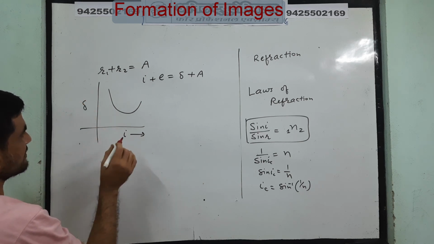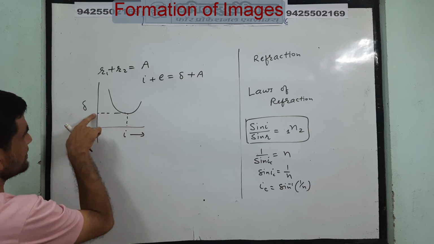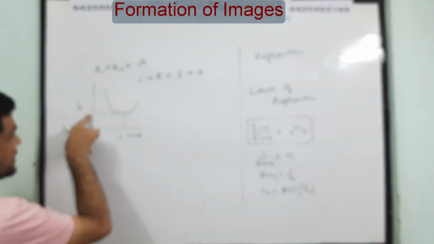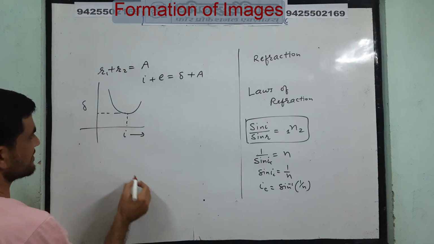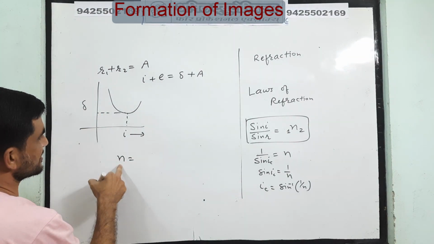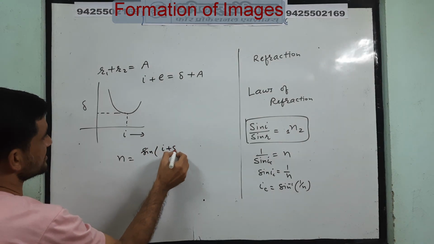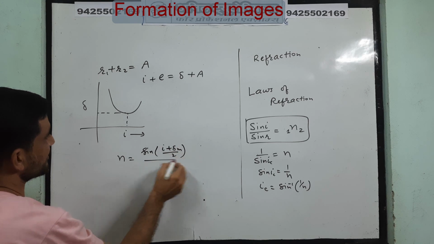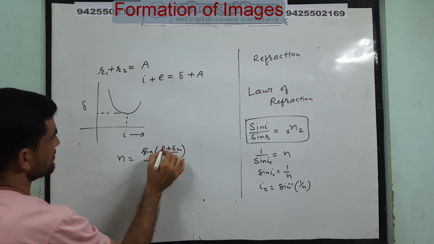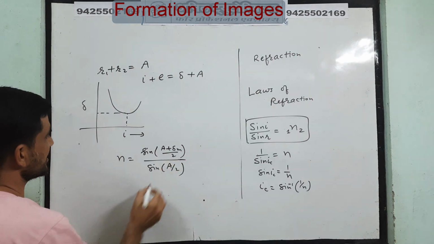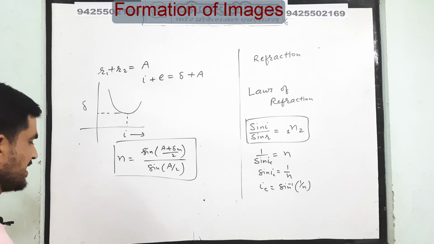We got that at a particular angle of incidence there is a minimum angle of deviation, and using the minimum angle of deviation we got the refractive index of the prism material: sin of (A plus delta m) by 2 divided by sin A by 2. This is the formula for refractive index of prism material.